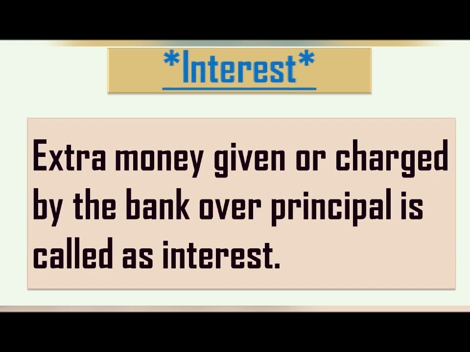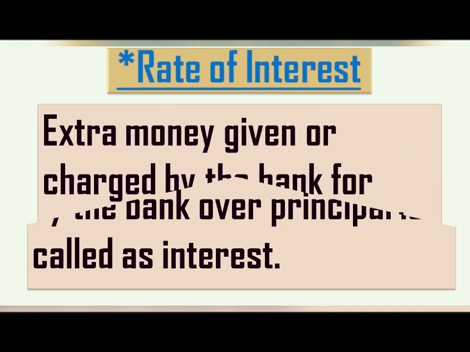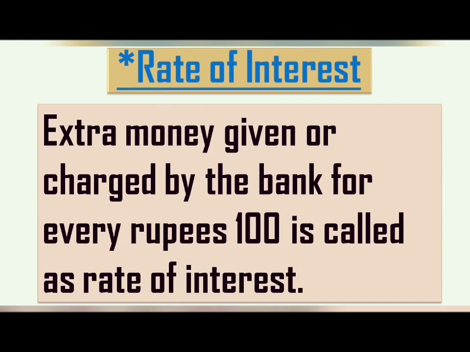Another term is interest. Interest is nothing but extra money given or charged by the bank over the principal, that is the money borrowed or deposited in the bank. It is usually indicated by capital letter I or SI. SI means simple interest and only I means interest. For convenience, you can use either SI or normal capital I. The third term is rate of interest.